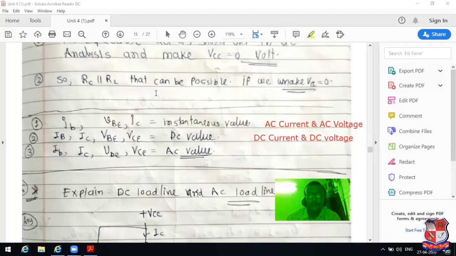See here, the value is small, which I have marked with a circle. Here it is a small value, and here it is a capital value. So it is known as AC current and DC current. Now I have switched over the topic.